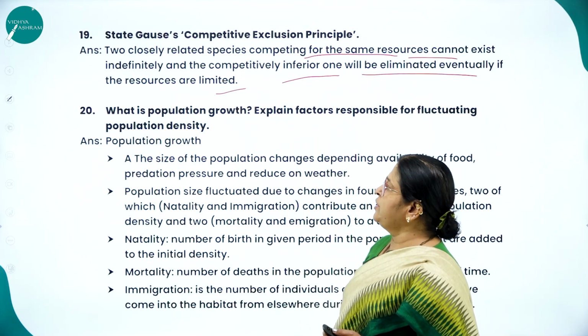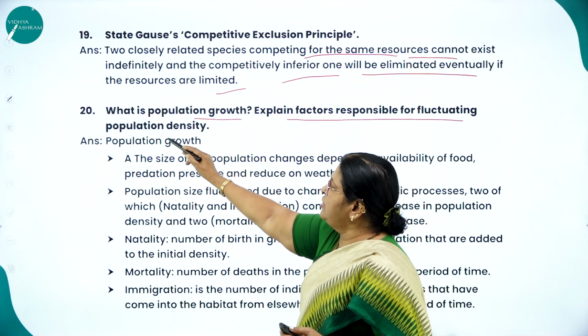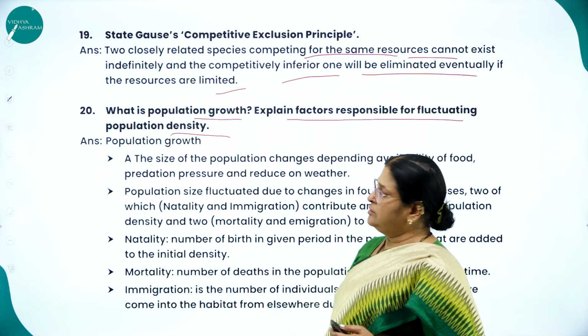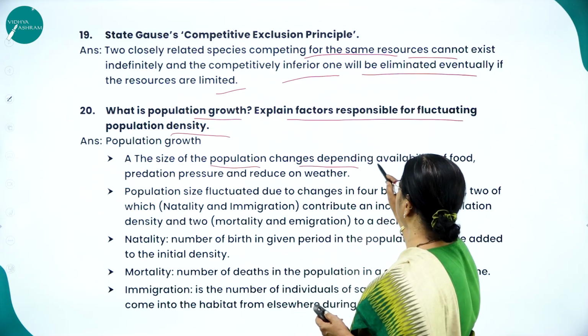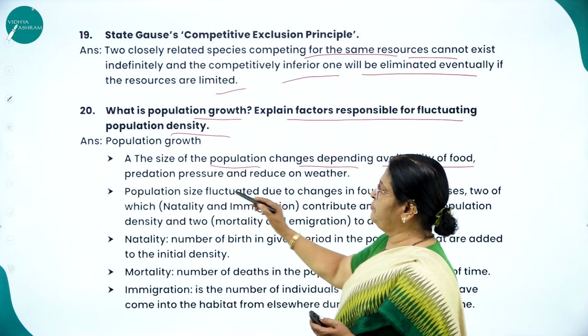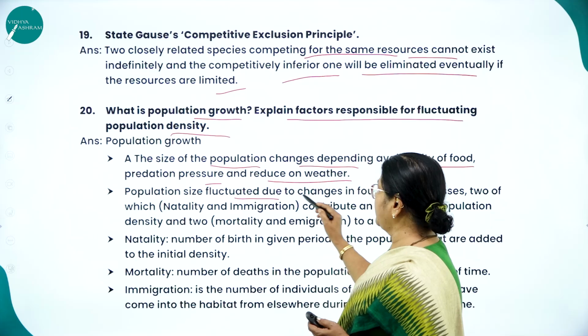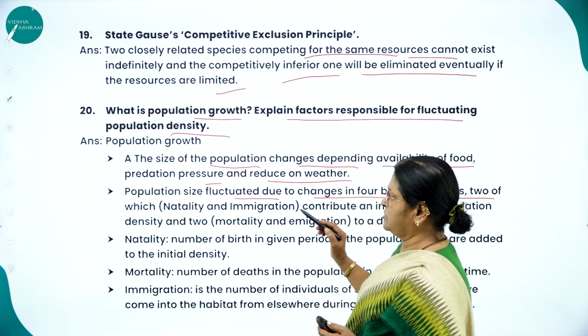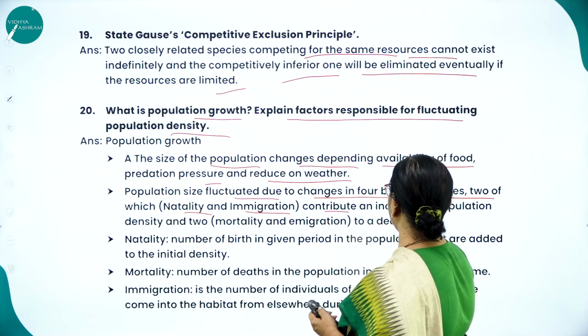Question number 20. What is population growth? Explain 4 factors responsible for fluctuation of population density. Population growth means, how do you define it? The size of the population changes depending on the availability of food, predation pressure and weather. Population size fluctuates due to changes in 4 basic processes. What are they? Natality and immigration contribute to an increase.